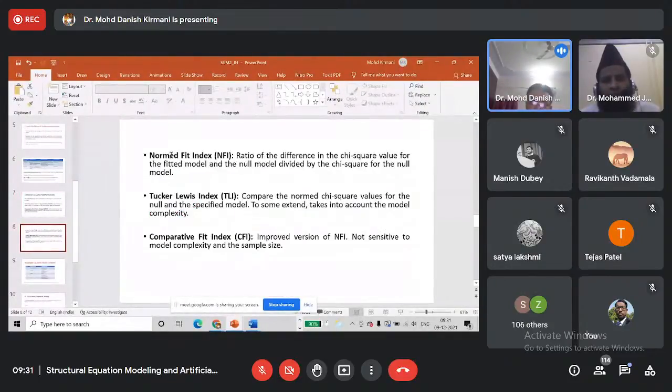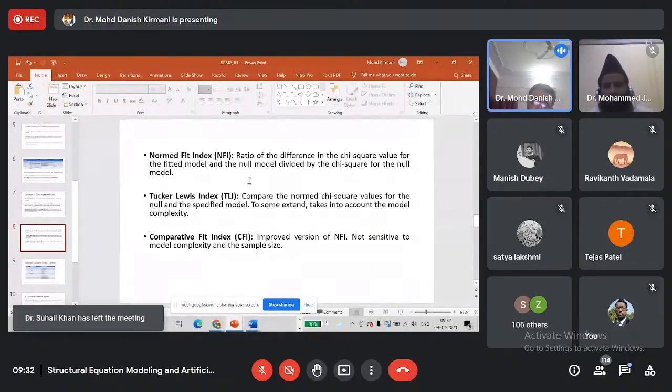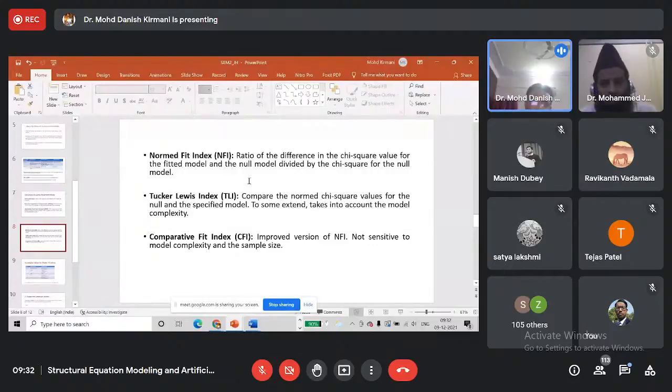Then we have normed fit index. It is the ratio of the difference in the chi-square value for the fitted model and the null model divided by the chi-square value for the null model. So we have a null model. Null model means base model. Base model is the model in which all the indicators are considered to be uncorrelated. All the questionnaire items are considered to be uncorrelated. So whenever we propose a model, software also has its null model for that particular model that we have proposed.